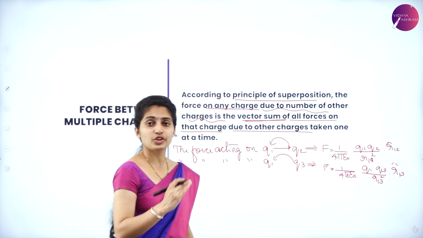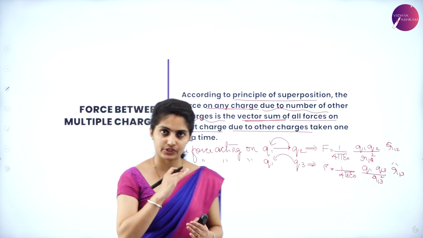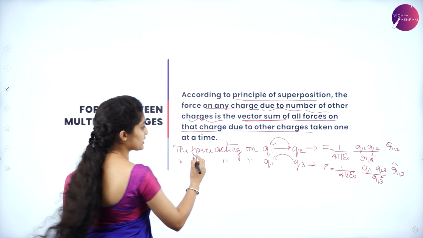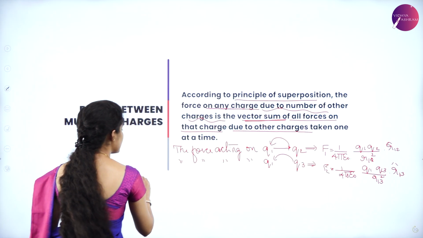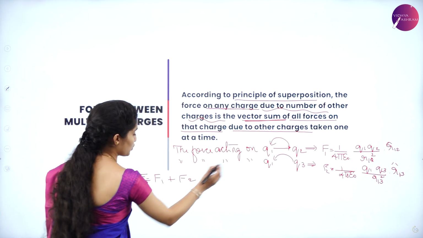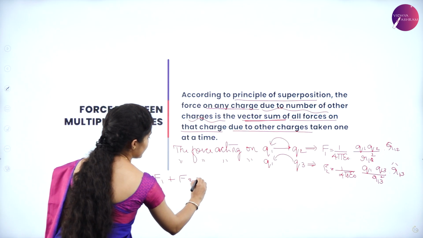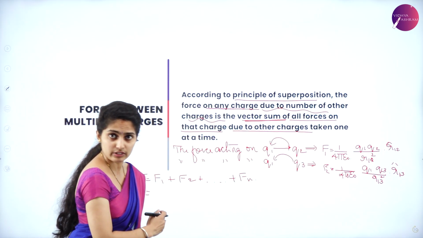So this is additive in nature, so it can go till n number of forces. When you add all this, if this is F1 and this is F2, you can add it as F is equal to F1 plus F2, and it goes up till Fn. It can take up to any number of other charges.